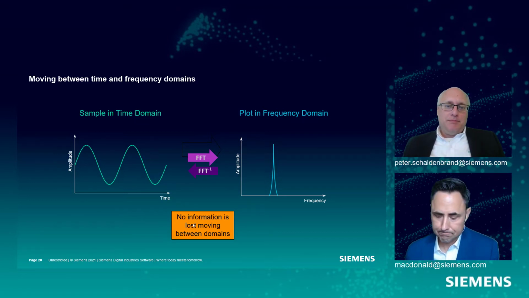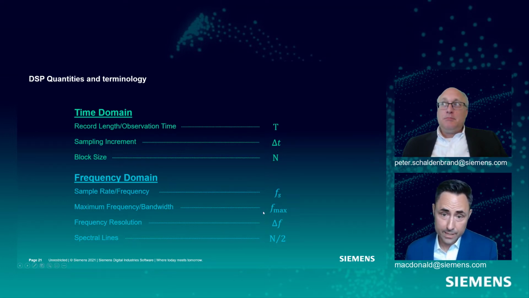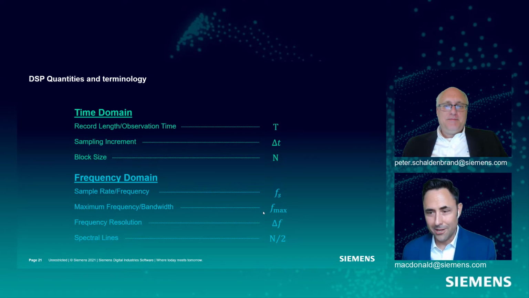Okay? Yeah. So here are some factors you're going to want to familiarize yourself with. In the time domain, we're going to make some decisions about how much data we're going to take, how fast we're going to sample, block size, all that sort of thing. And each of these decisions is going to have implications in the frequency domain. So just memorize this chart and good luck. Well, right. This looks a little intimidating, so we're going to help you break this down, okay?